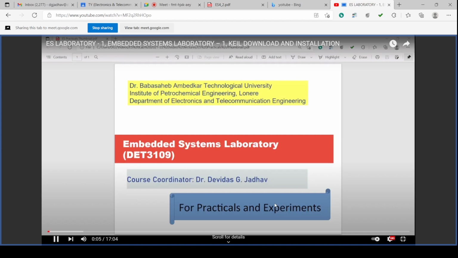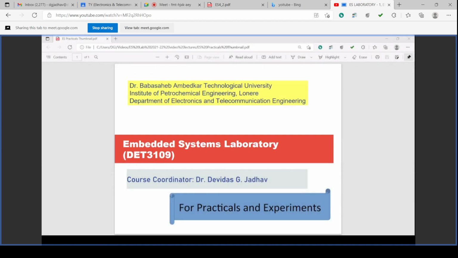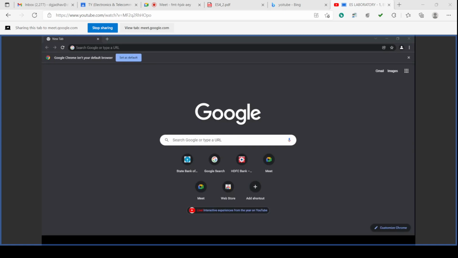As an experiment, let us check the Keil MicroVision website, searching on the website, its website information of download, how to download it, and after downloading, how to install it. In this particular session, let us check the website for the Keil MicroVision.